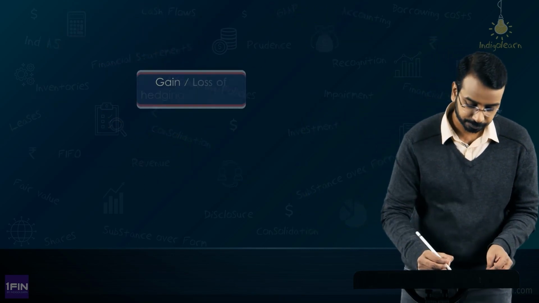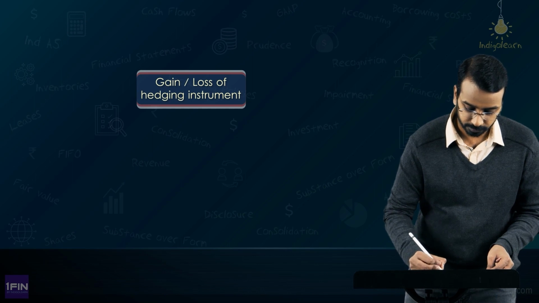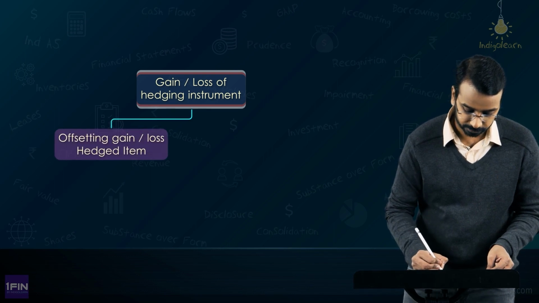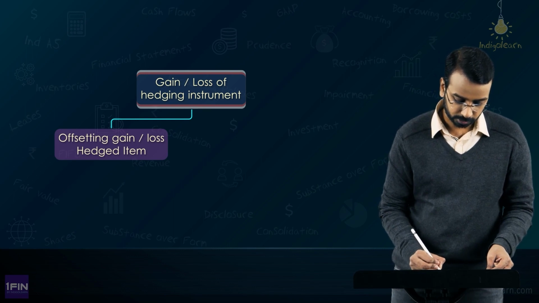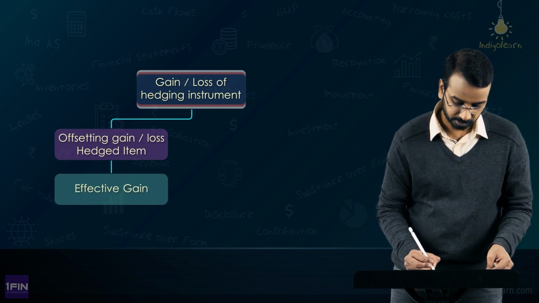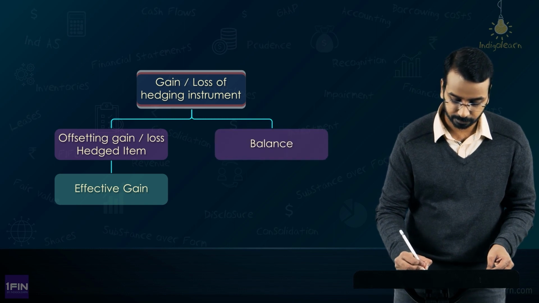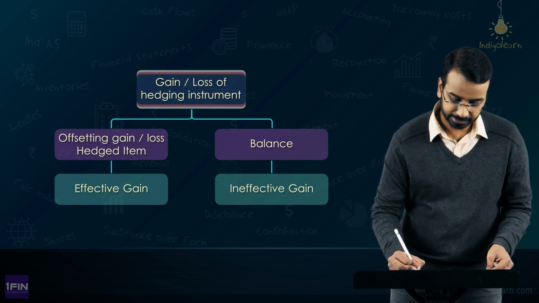So, the check is: the gain or loss on the hedging instrument, the part which is offsetting the gain or loss on the hedged item, this is called effective, whereas the part which is balance, this is called ineffective.